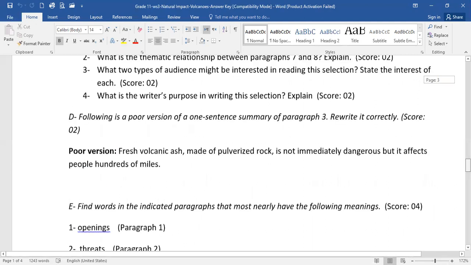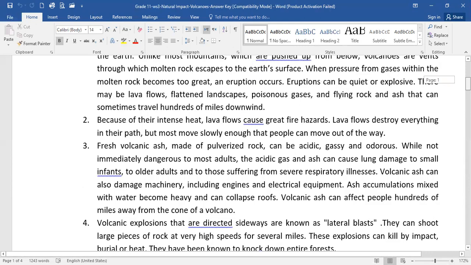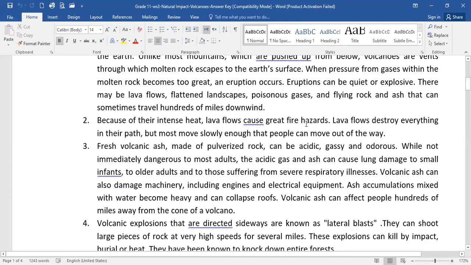Next word, threats. Threats, of course, in paragraph 2, we know threats are dangers. Let's see the word in paragraph 2, hazards. Because of their intense heat, lava flows cause great fire hazards. So, threats, the synonym is hazards. Of course, we know that threats are also dangers.